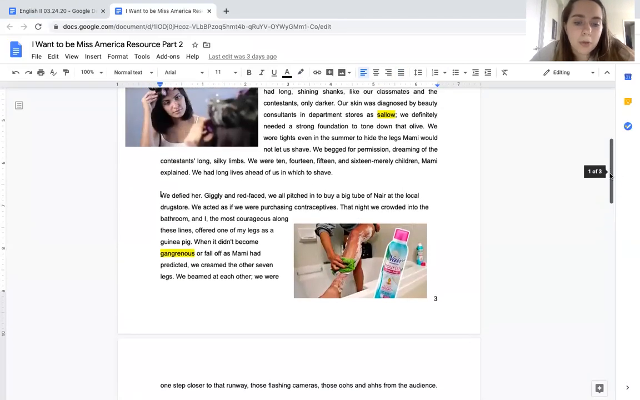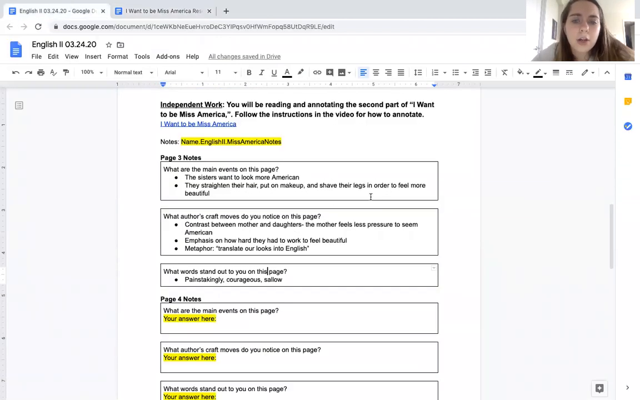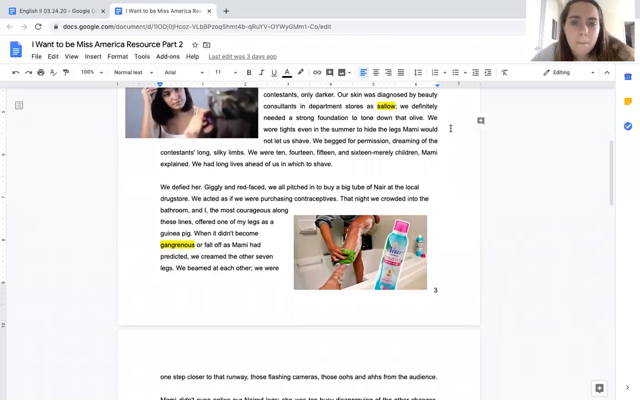We were one step closer to that runway, those flashing cameras, those oohs and ahs from the audience. Okay, were there any major events in this paragraph that I didn't already have down? I don't think so, because I think I already talked about them shaving their legs. So nothing else really happened that I hadn't already made note of for my last paragraph.